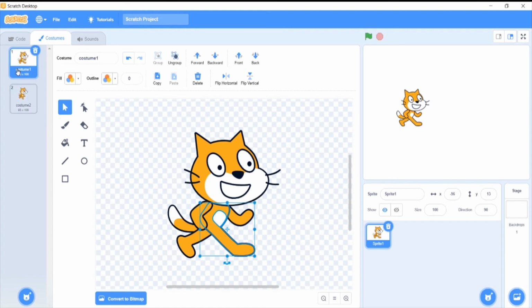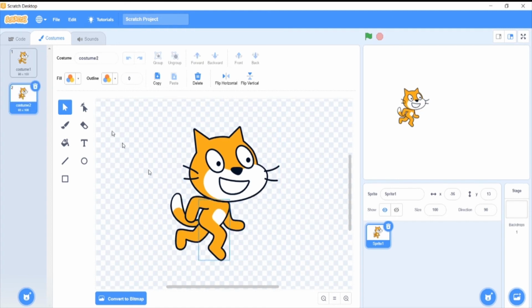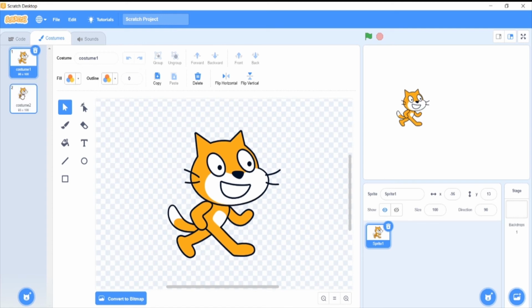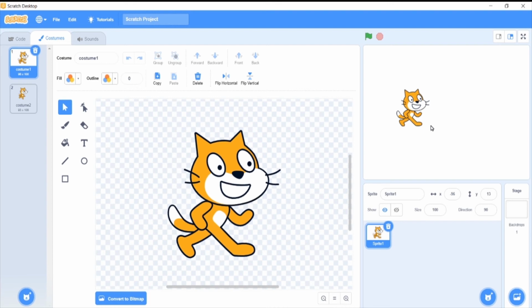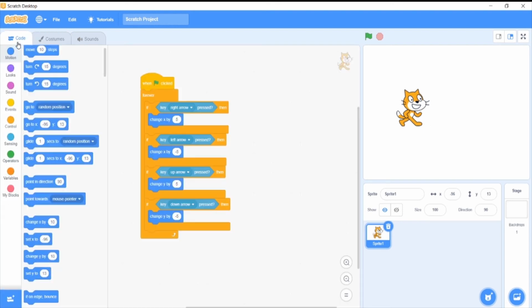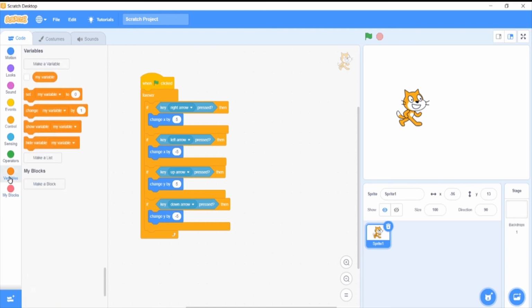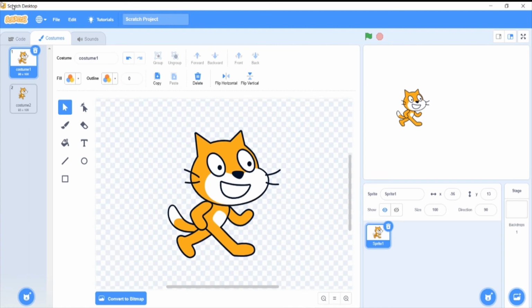Now you can see that there are two frames. One is this thing and one is this thing. These work as frames. Now if you want to give animation to this cat walking, you can add that. But I will teach you later because that is related to adding variables, which is very hard. I will teach you about this later. Let me continue. Let's come to the costumes.